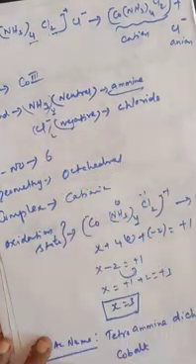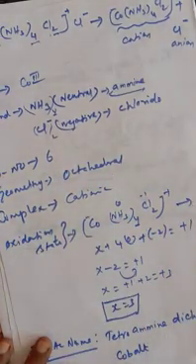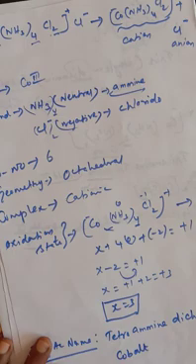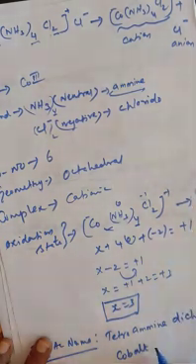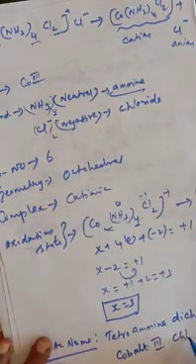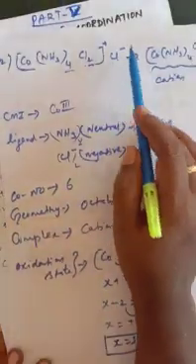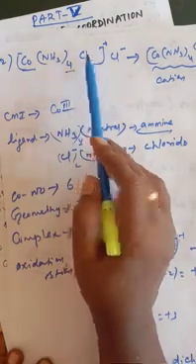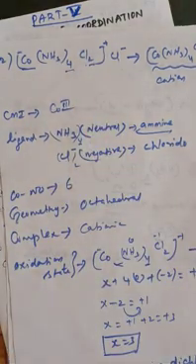There is no need to change the metal name here. Why can't we change it to cobaltate? Because chlorine is negative and ammonia is neutral, so the complex is cationic, and no need to change the metal name. Cobalt, and the oxidation state is 3, so cobalt(III). Outside of the bracket, which one will be there? Chloride. This is outside the bracket, so as it is we give the name chloride. Inside the bracket the chlorine name changes to chlorido. This is the IUPAC nomenclature of coordination compounds. Clear, children? You have to try some more practice yourself. This question will be asked as a 5-mark question. Thank you children. We will see in the next video.